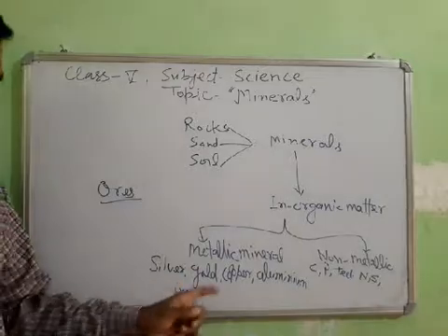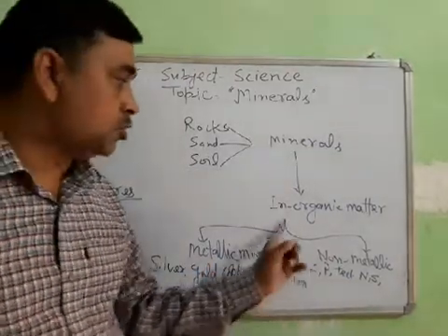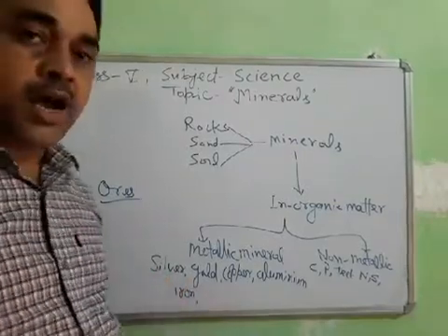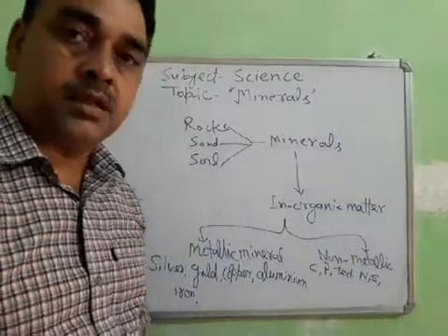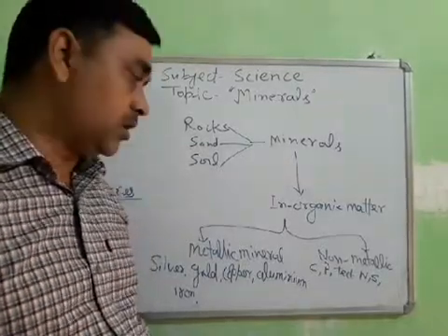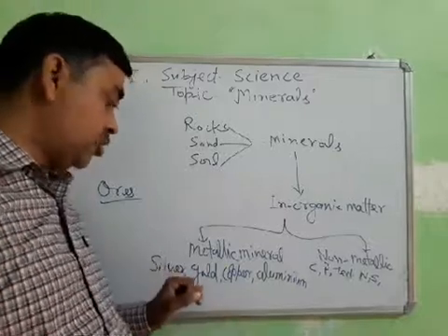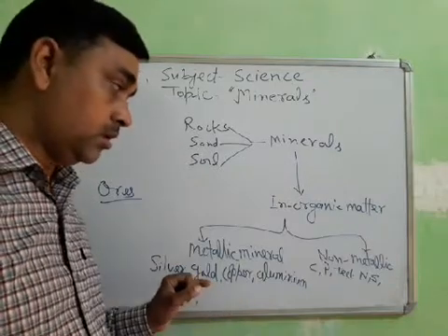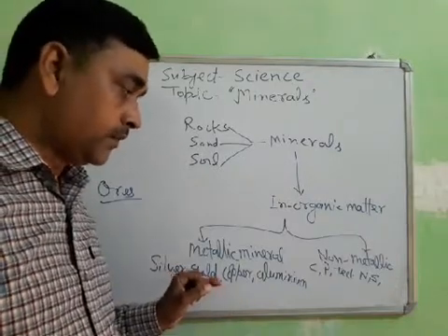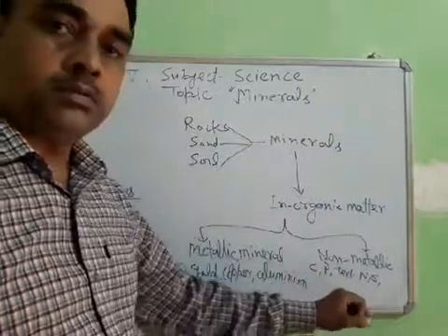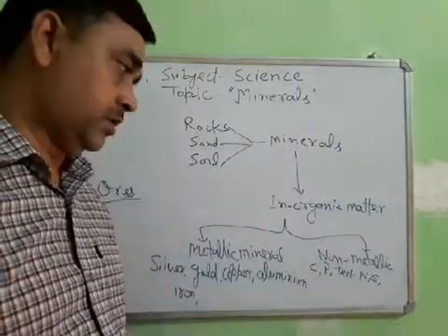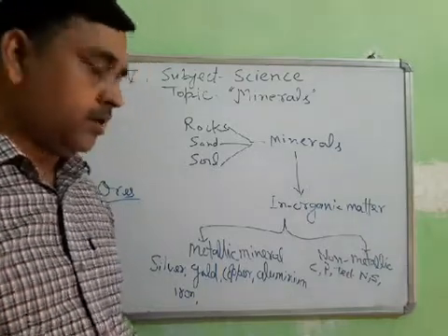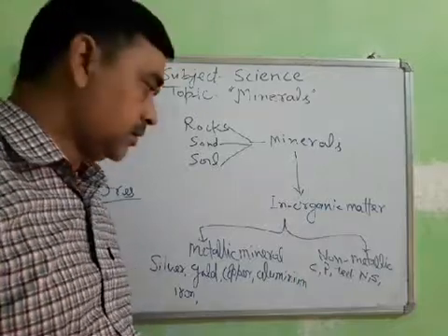So all of these are useful minerals. Silver, copper, gold, aluminium, and iron are used for making machineries, automobiles, and coins. Silver and gold are costly and precious metallic minerals, which are used for making jewelry. And non-metallic minerals are used by the industries for making plastics, fertilizers, and other things.